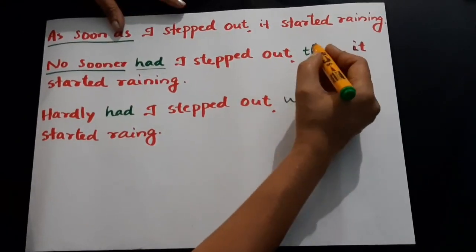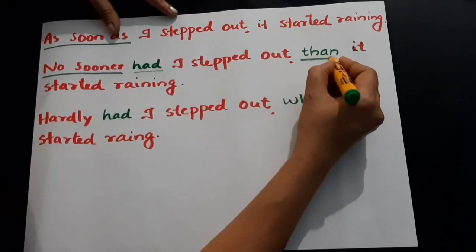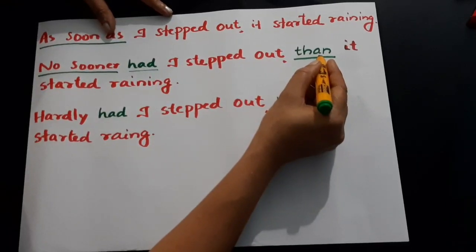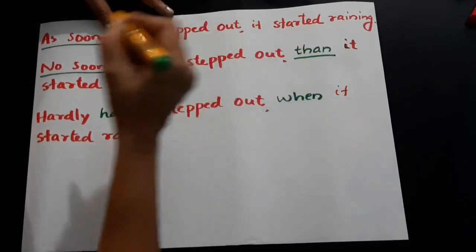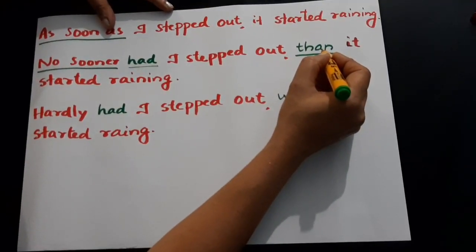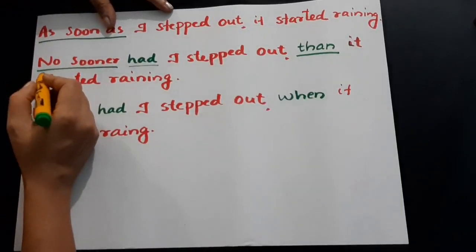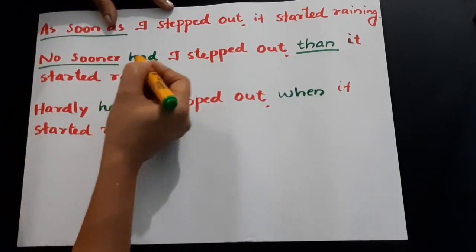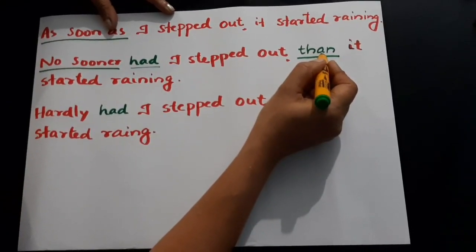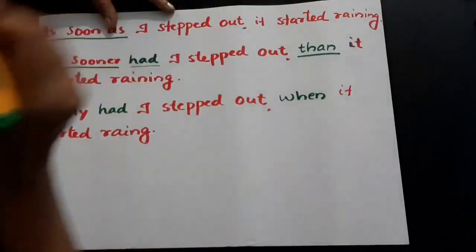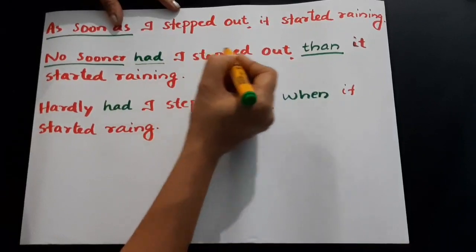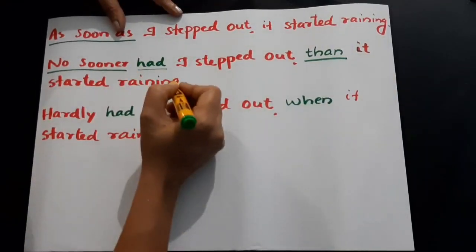Then here is a signal word for you, than. Okay, have a glance at this. Than, this is a signal word. This is most important. No sooner will always be followed by than. So how do you get the sentence? No sooner had I stepped out, here is your signal word, than it started raining. So you got the sentence like this: No sooner had I stepped out than it started raining.